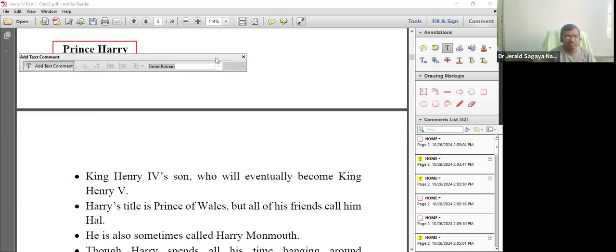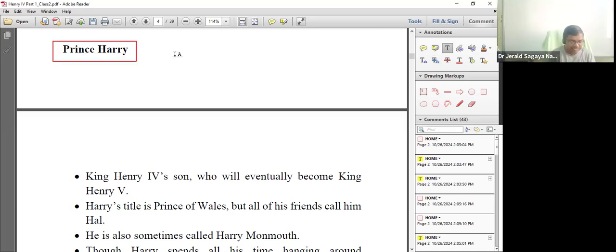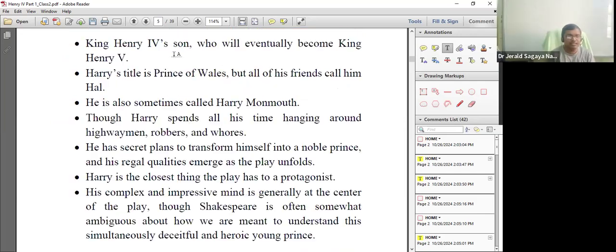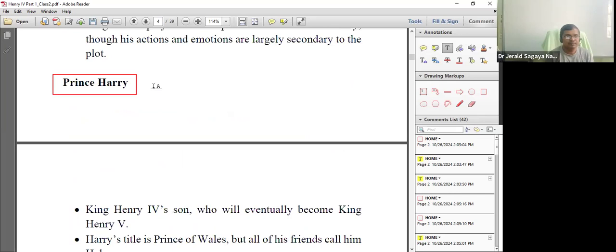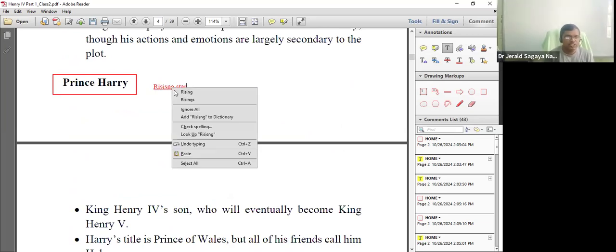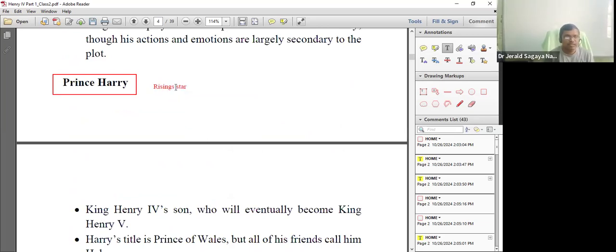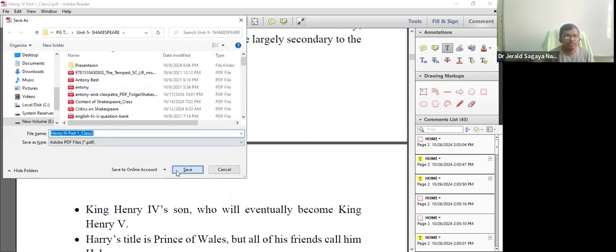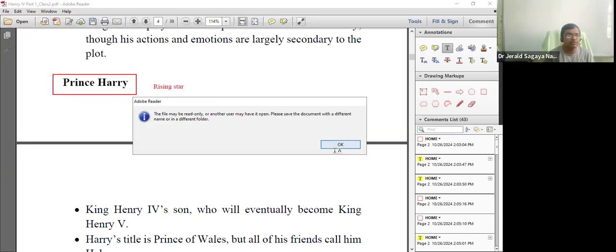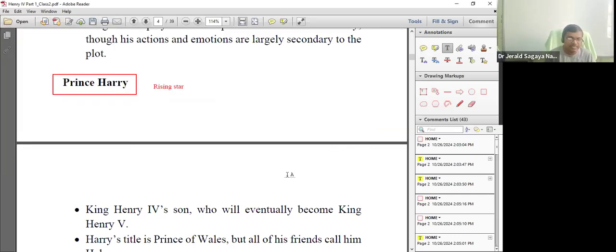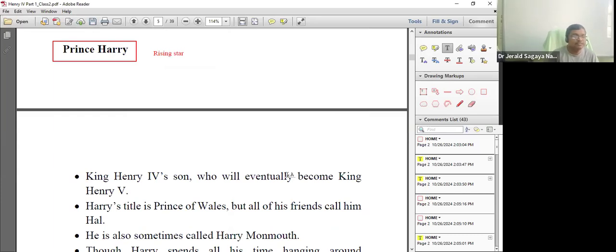Okay, it's almost like the emerging hero, rising star. I'll put it as rising star. He is a rising star, but a star which is considered to be very careless. This star is going to become the rising star. How is he going to become the rising star? That is what we are going to see.